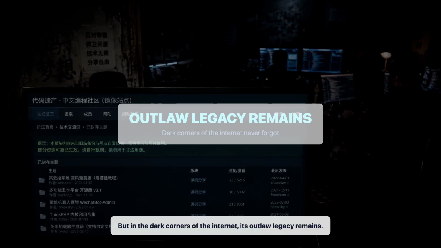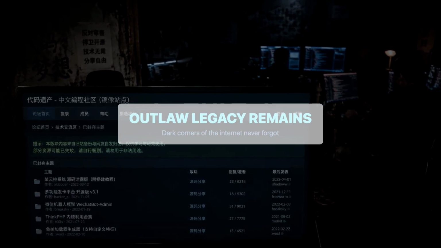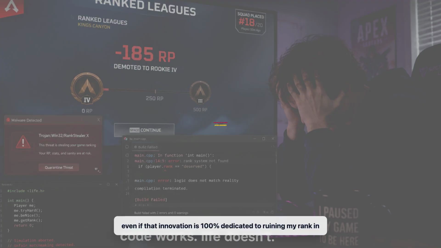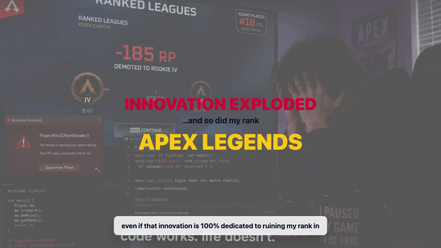But in the dark corners of the internet, its outlaw legacy remains. It proved that coding doesn't require English. And it proved that if you lower the barrier to entry enough, you will create an absolute explosion of innovation, even if that innovation is 100% dedicated to ruining my rank in Apex Legends.